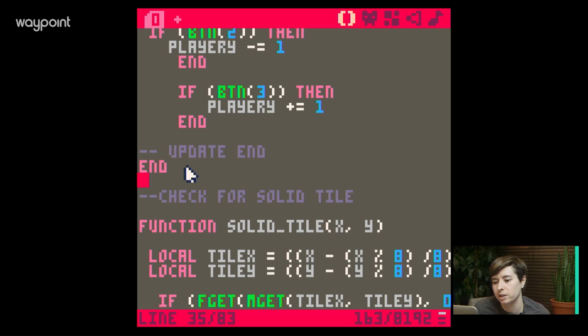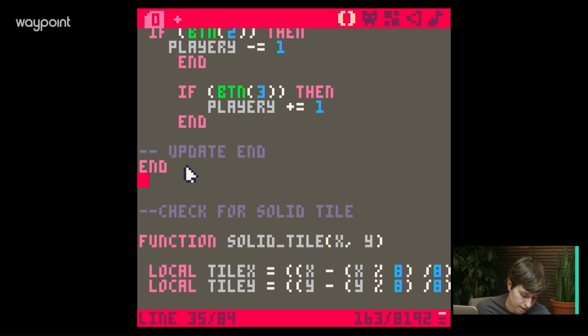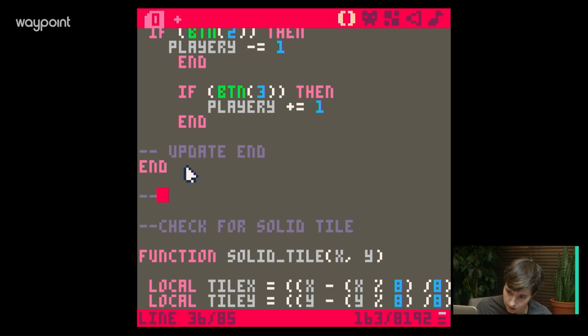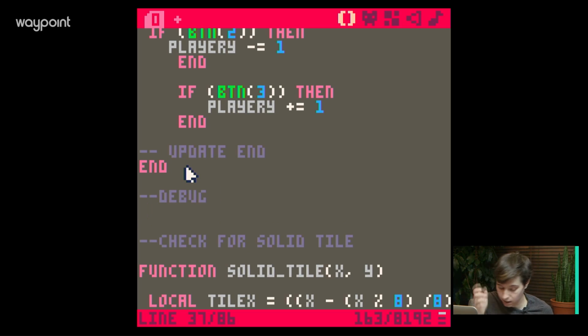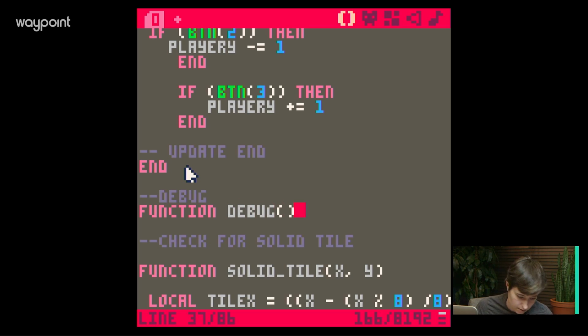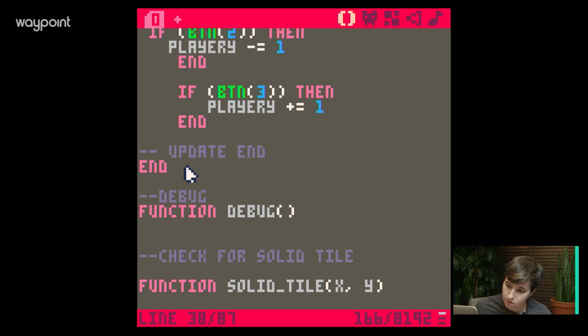So right here, right after update, let's draw our debug function. So that should be okay. Debug. And here's where we're trying to figure out if we're doing this right. All right, so we're calling a function. Debug. Here it is. And then end.